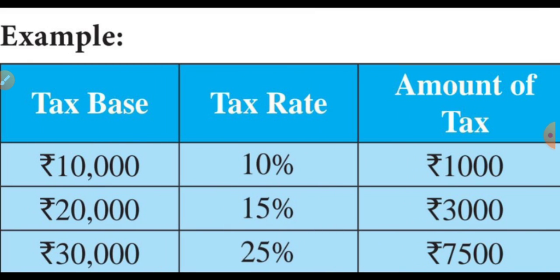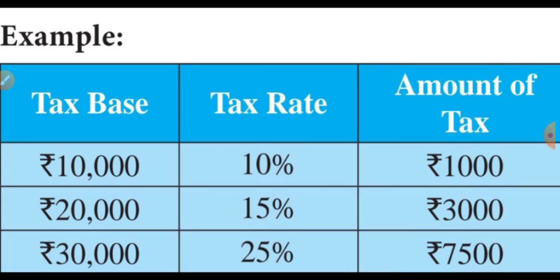At the same time, if the income is rupees 20,000, the tax rate also increases to 15 percent, that means 3,000 rupees has to be paid. Likewise, with rupees 30,000 income, 25 percent tax has to be paid, that means rupees 7,500. This is an example of progressive tax.